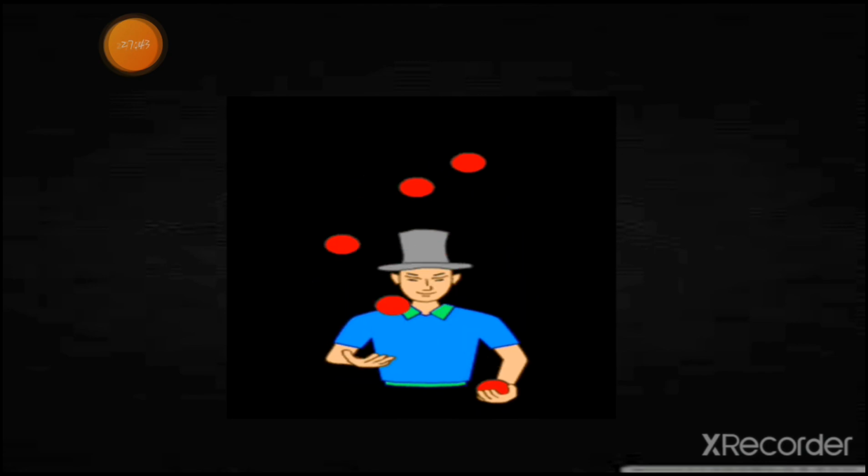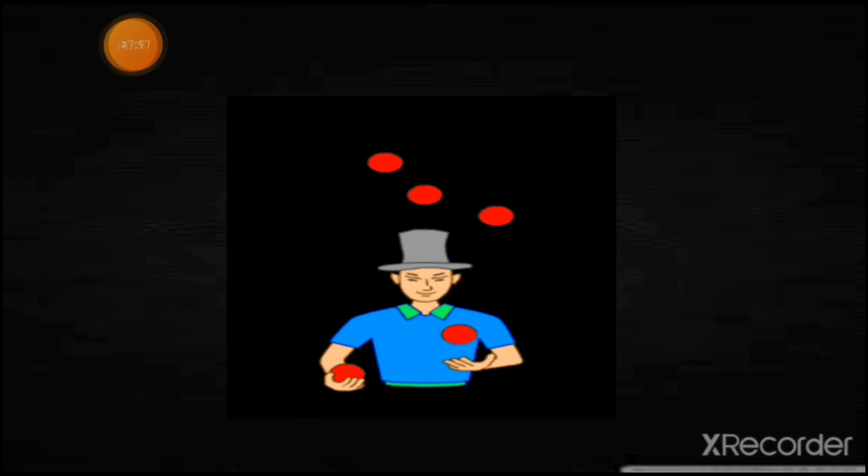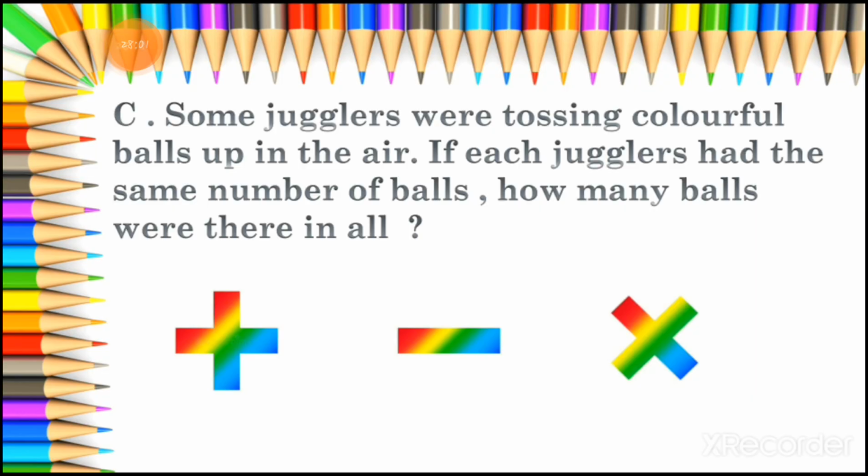So you can call this game juggling. This way you can play with the balls, you can call it juggling. I hope you have watched it before, I don't know, but I am showing you how you can do the juggling. You can call these jugglers. I hope you understood this. These types of people will come into the circus.